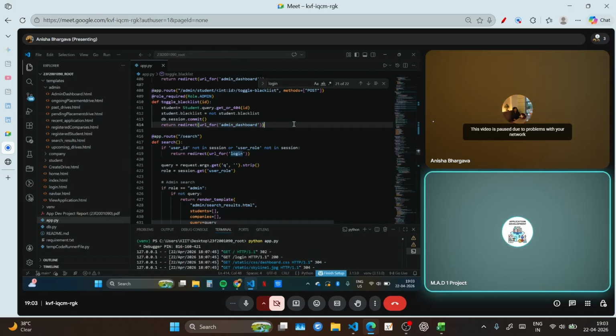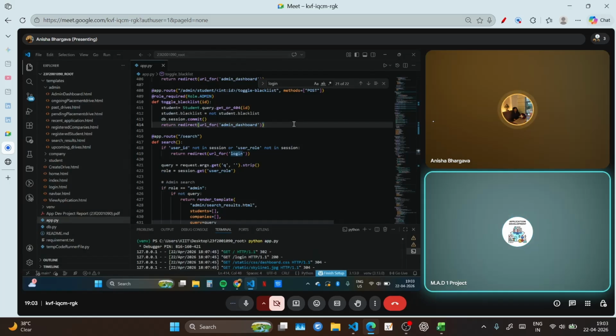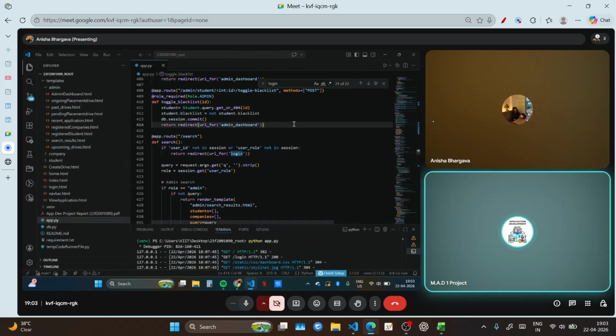And what about these sessions, like the role that you have stored? What is this session and how does this actually work? Basically it stores the user ID, the user's... No, ma'am, that's not the correct one. I didn't ask what the usage of this session is. What I have asked is what is this session?